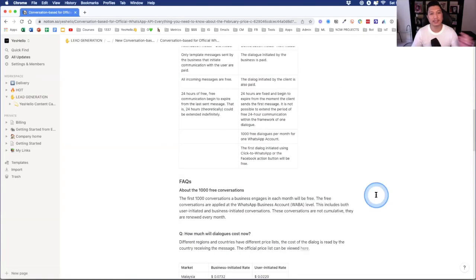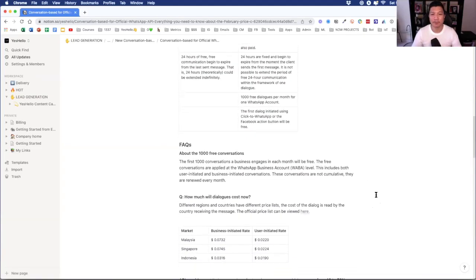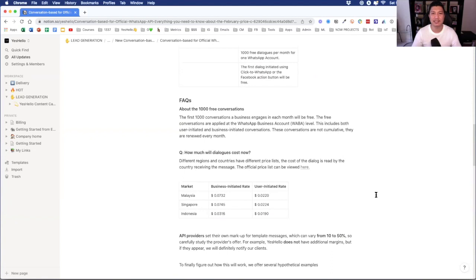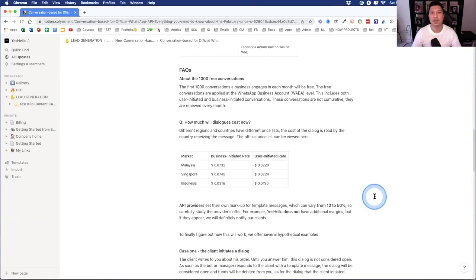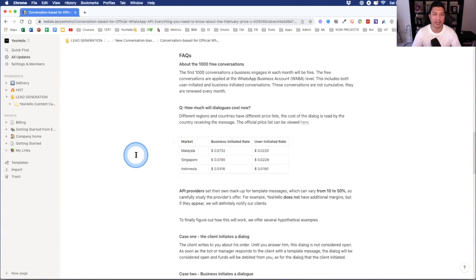So let's take a look at the pricing. For countries like Malaysia, Singapore, Indonesia, this is what the pricing will look like, okay? So we have Malaysia, Singapore, Indonesia. Business initiated rate is the rate that we have to pay to Facebook, WhatsApp, if we want to send a broadcast.